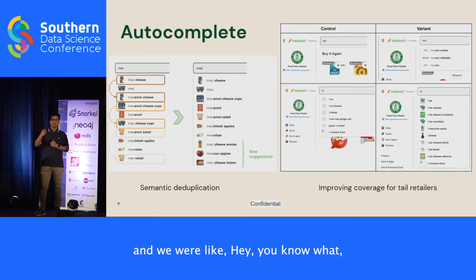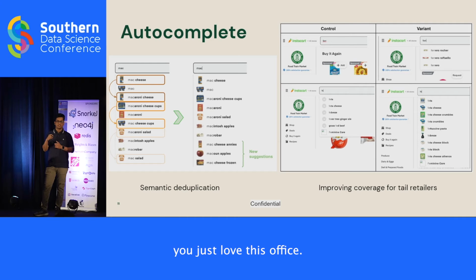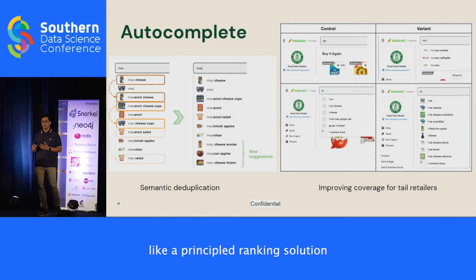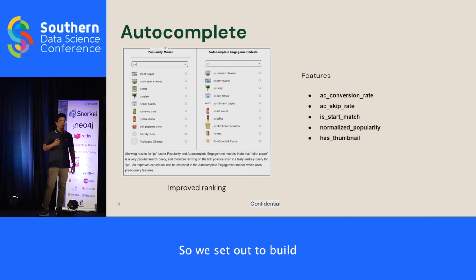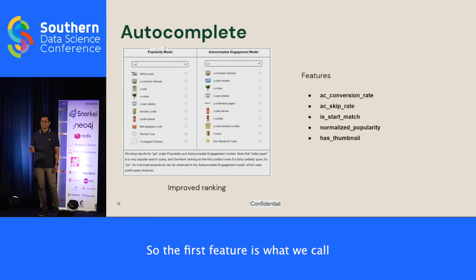And we were like, hey, users love this surface. Why don't we try to see if we can have a principled ranking solution for this instead of the popularity-based sort that we usually have? So we set out to build a simple logistic regression model with very simple features. The first feature is what we call the autocomplete conversion rate.